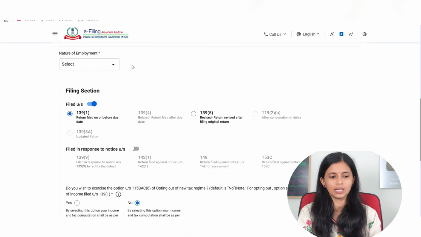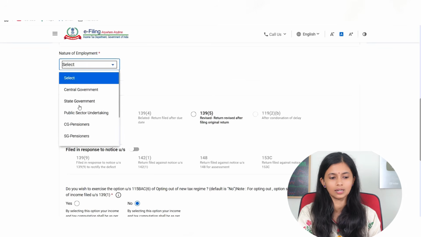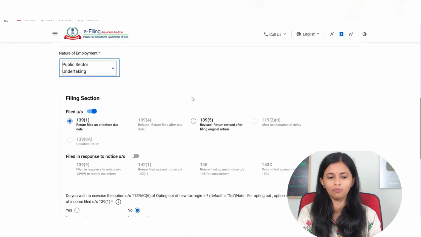Then here you can see the nature of employment. If you select this, you can see central government, state government, PSU, central government pensioners, state government pensioners. So whichever is applicable to you, you will have to select. I will select PSU, and here, filed under section 139(1), which means the return is filed on or before the due date. If you are filing the return after the due date, then 139(4) will be applicable.